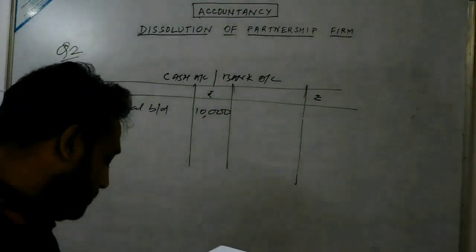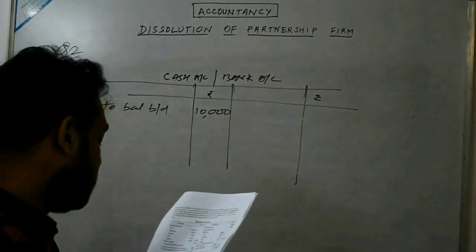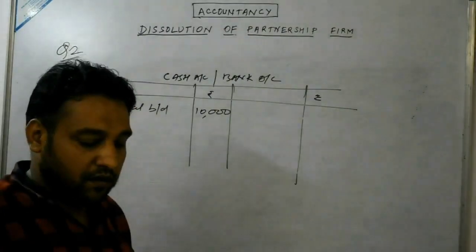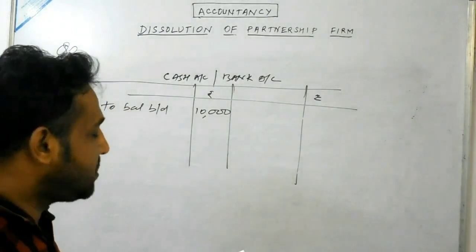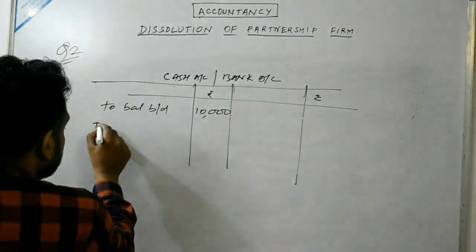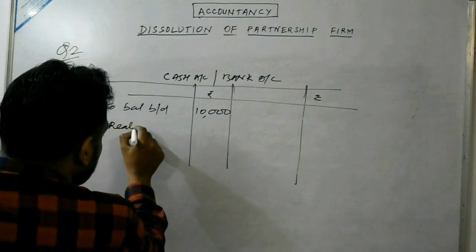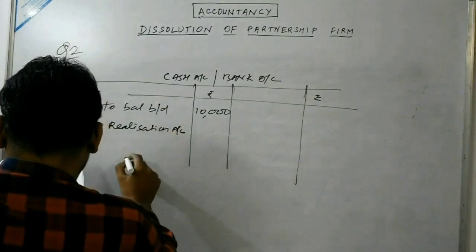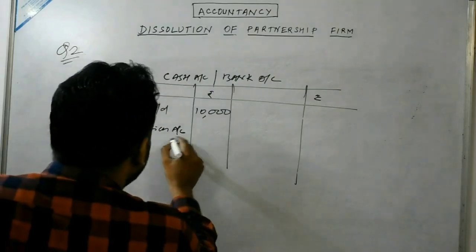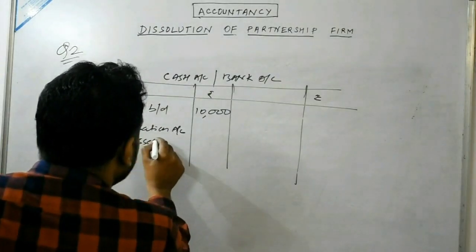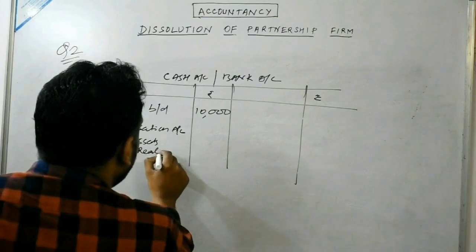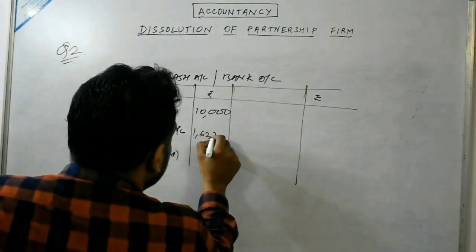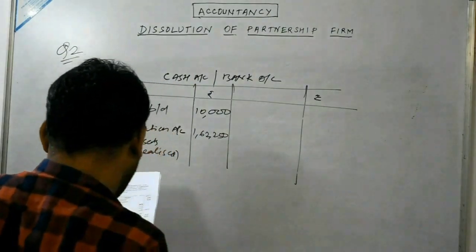Cash balance has been given how much? 10,000. Now automatically you see realization cash, how much has been realized? 1,62,250. That is to realization account, assets realized. We have got the figure 1,62,250.